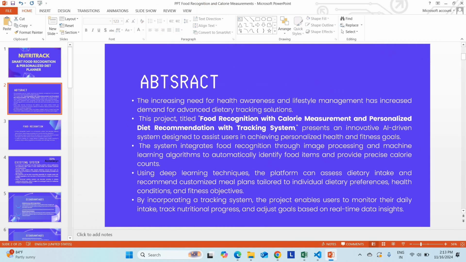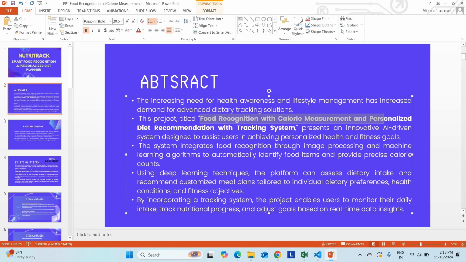In the abstract itself, we have mentioned that the increasing need for health awareness and lifestyle management will produce huge demand for object recognition in the food field. Okay, food quality field. So that's what we are going to do in this project: food recognition with calorie measurement as well as personalized diet recommendation with a tracking system. That's what we are going to do.